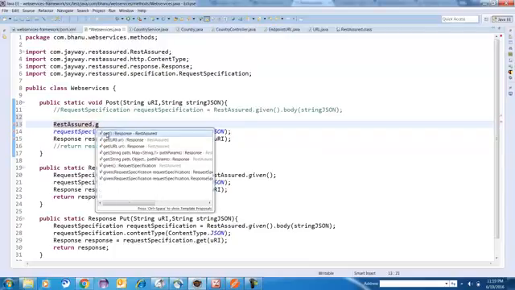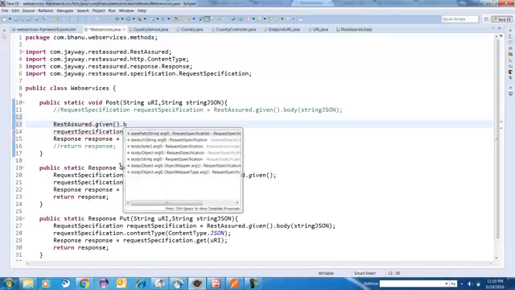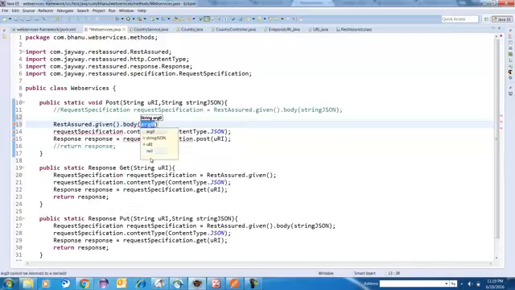So just write given. So this one, request specifications. Select this one, given dot body, because for the post you need to post the body, right? So select this one which has a string argument, right? And select this. So this is selected.